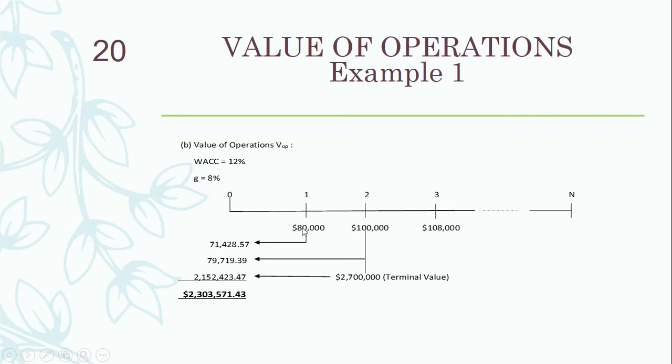So this 80,000 that we are getting at the end of year 1, we have to calculate its present value. If we recall the present value formula, PV is equal to FV, where this 80,000 is the future value. We have to divide it. PV is equal to FV divided by 1 plus I raised to the power n.